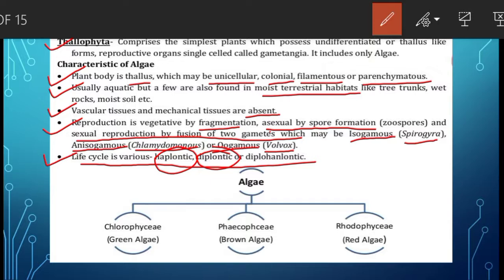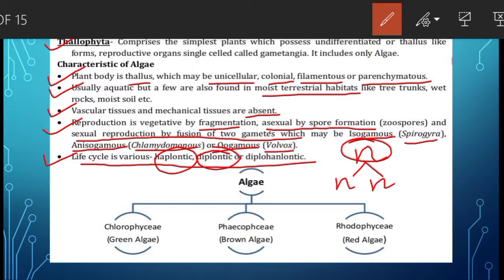In mitosis, the number of chromosomes produced in the daughter cells will be the same as that of the parental cell. That means if the parent cell has n number of chromosomes, the daughter cells will also have n number of chromosomes. N means one set of chromosomes, means haploid.